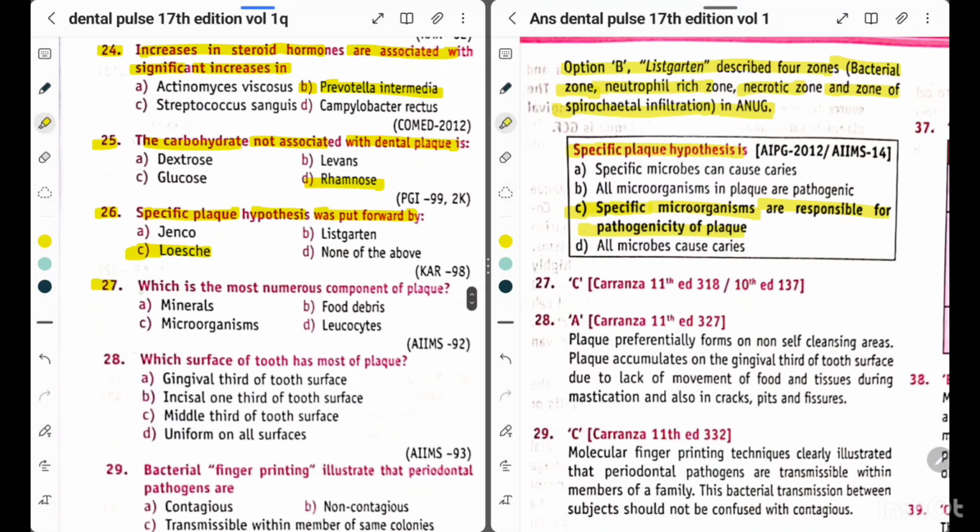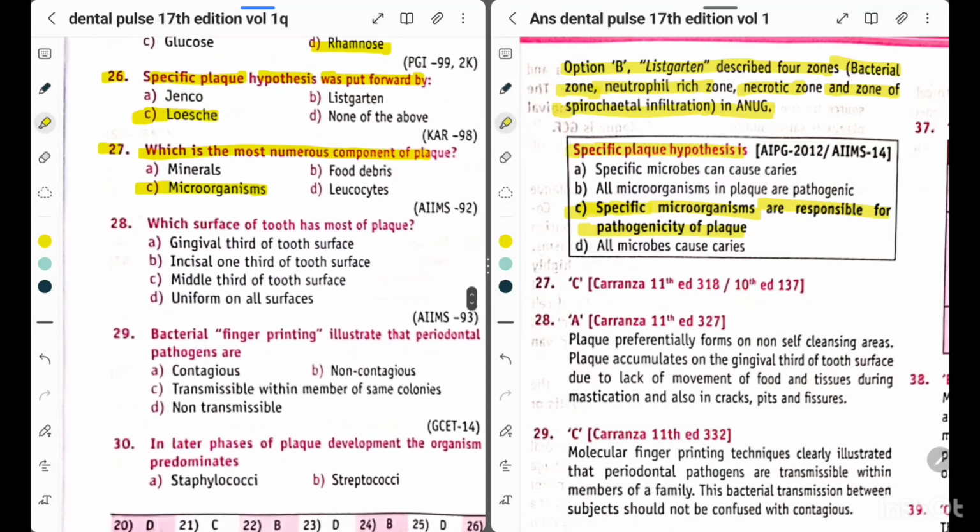Now question 27. Which is the most numerous component of plaque? Option A, minerals, option B, food debris, option C, microorganisms, or option D, leukocytes. So the answer is microorganisms. Question 28. Which surface of tooth has most of plaque? Option A, gingival third of tooth surface, option B, incisal third of tooth surface, option C, middle third of tooth surface, option D, uniform on all surfaces. So the answer is gingival third of tooth surface.